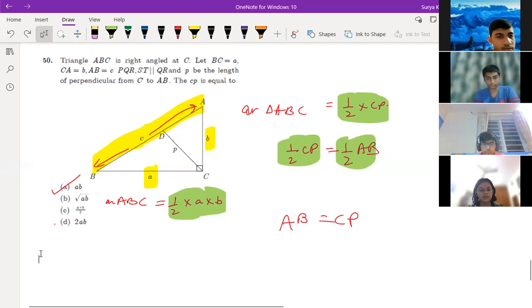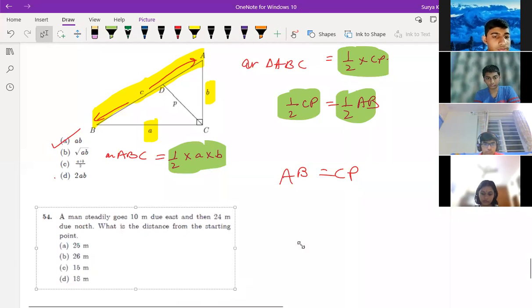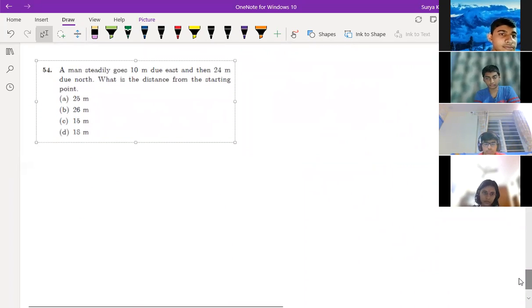Question number 54th. A man steadily goes 10 meter due east and 24 meter due north. What is the distance from the starting point? It's at 25 meters. So east, west, north, south, you are applying over here. Yeah, it just becomes a right angle triangle.